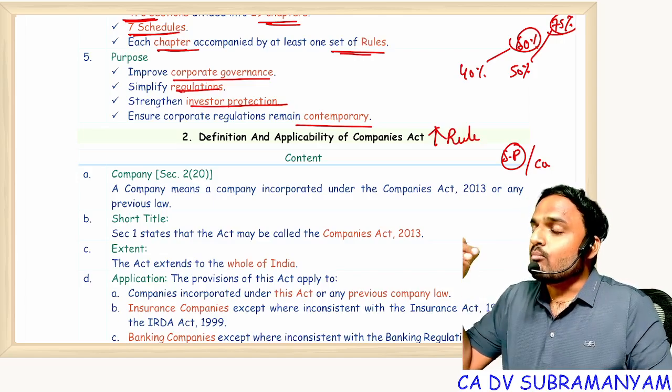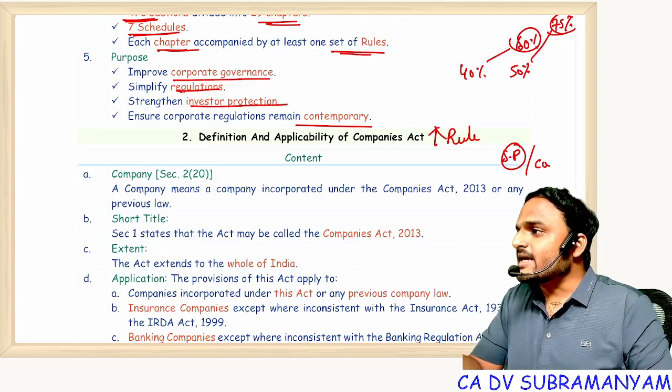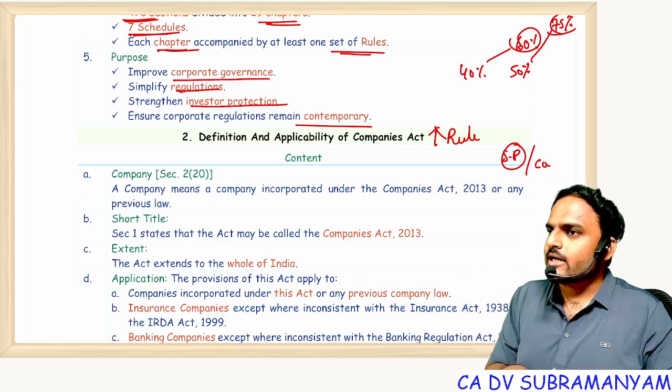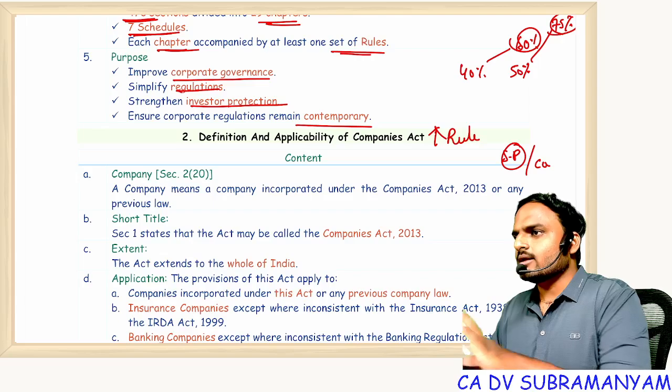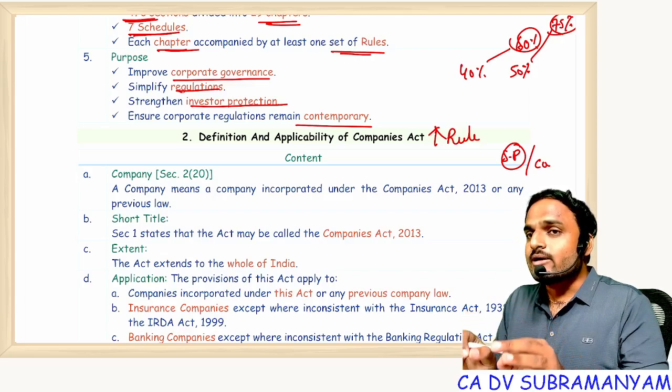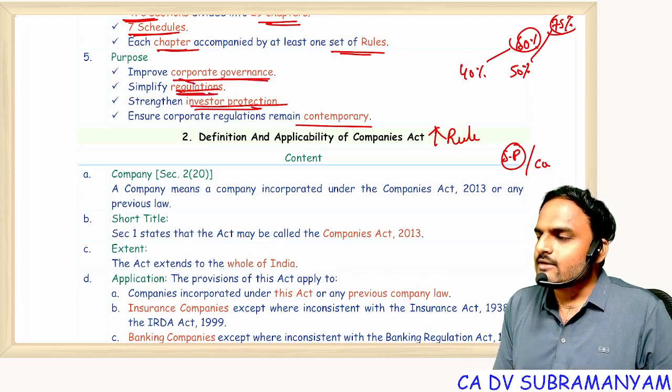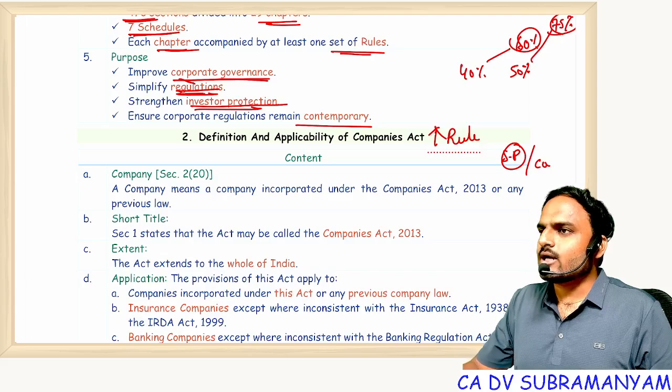That means monitoring and updation of my activities is possible only under a company. So definitely the government wants more companies. For that, simplification of rules is required, not an increase of rules.